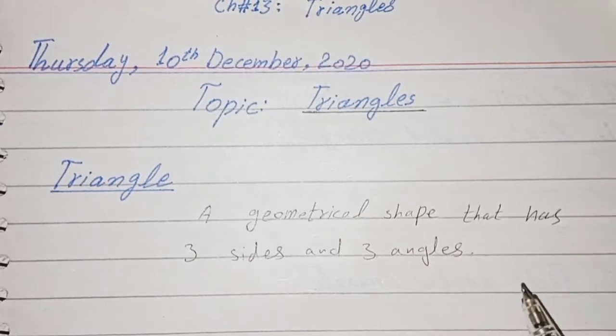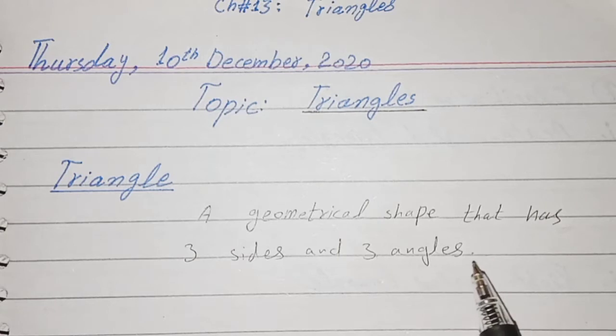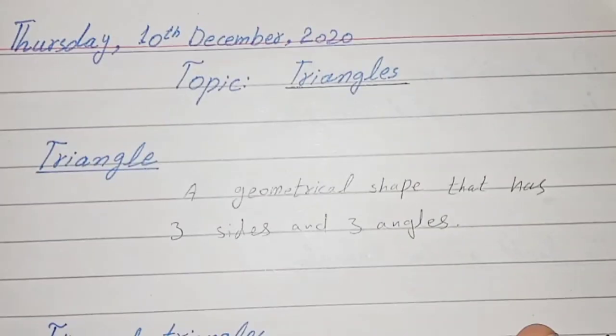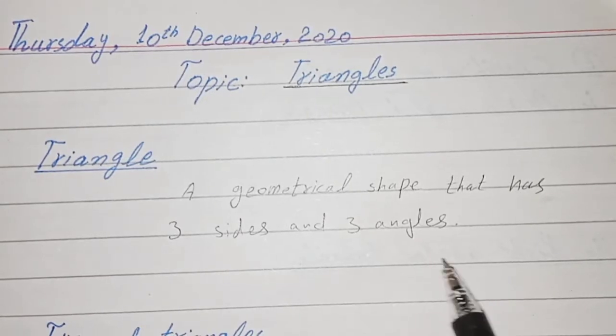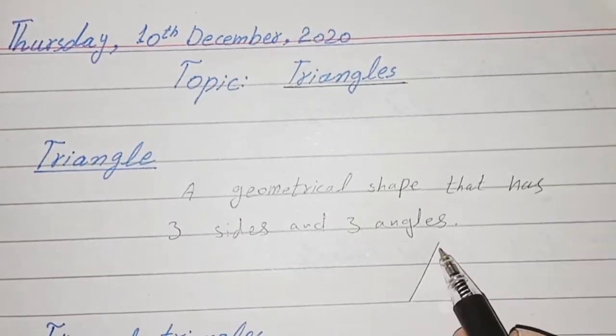Any geometrical shape which has three sides and three angles is called a triangle. For example, we can take a triangle like this.